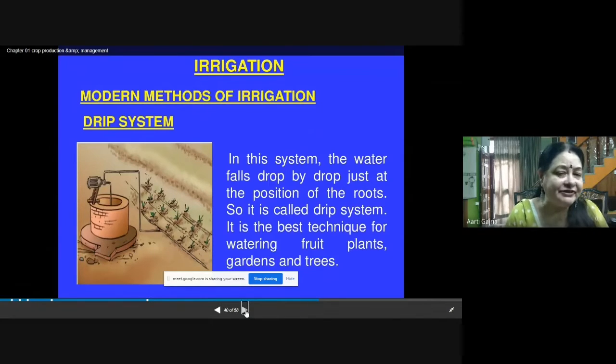Now what happens in this system? The water falls drop by drop, just at the position of the roots. Because the water is absorbed from roots only, at the roots we are giving water drop by drop, and that's why it is called the drip system. It is the best technique for watering fruit plants, gardens, and trees. And here we are conserving a lot of water, because the water is not going to waste by evaporation.